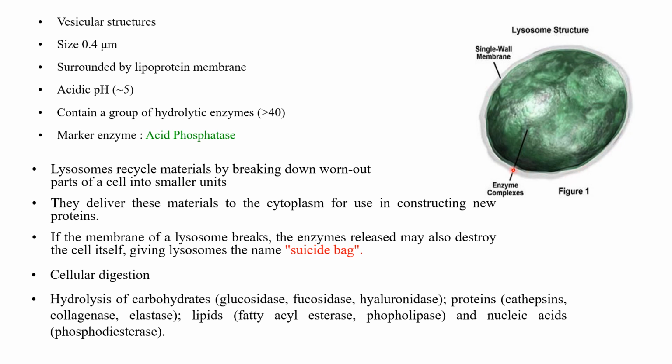They have an important role to play in cellular digestion. Hydrolysis of carbohydrates in the form of glycosides, fucosides, hyaluronidase, then proteins in the form of cathepsin, collagenase, elastase, lipids, so many kinds of lipids, fatty acyl esterase, phospholipase, and nucleic acids. All these substances are being digested with the help of these hydrolytic enzymes present in the lysosome.